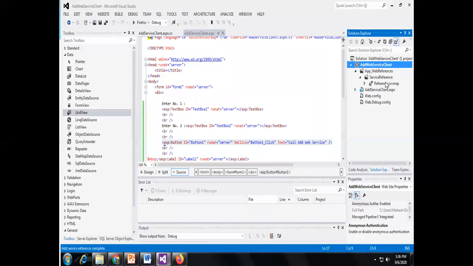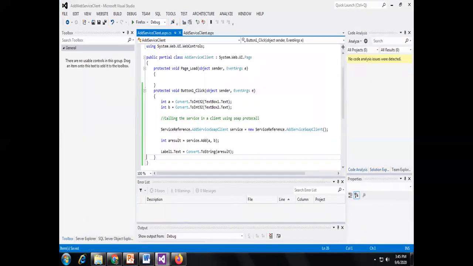After clicking on OK, the service reference is added in my client application. So the client is now ready to call the web service with the help of the service reference. Let us see what changes we have to make in my client application.